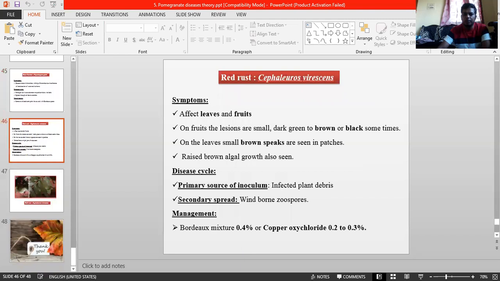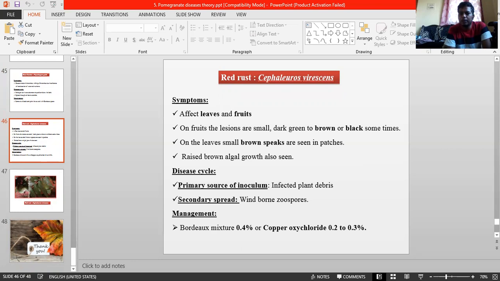And next, coming to red rust. Red rust we have discussed. This is the major one. Algal leaf spot is commonly present in almost all fruit horticulture crops. Already we discussed it thoroughly, especially in the mango crop. Okay, once again we can repeat here. Algal leaf spot occurs on a wide range of tropical fruit species. Okay, and this is regarding economic importance.